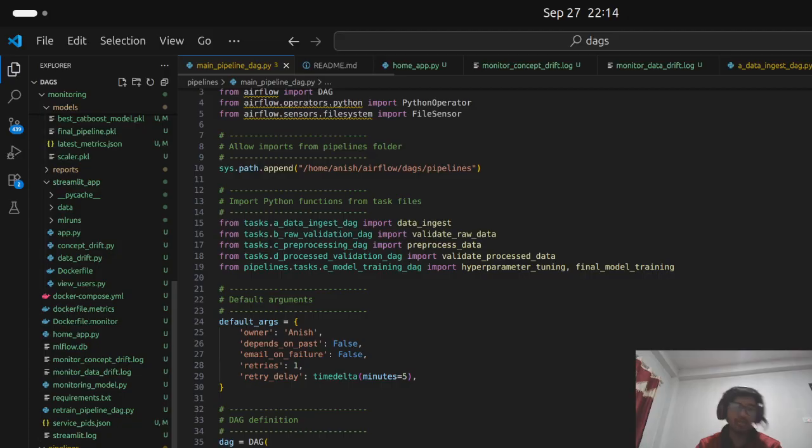Then main pipeline.py. So this is the pipeline. It is all automated, and we don't have to do pre-processing manually. We don't have to do raw data validation and so on. It will be automated and run one by one. So we can visualize it here.